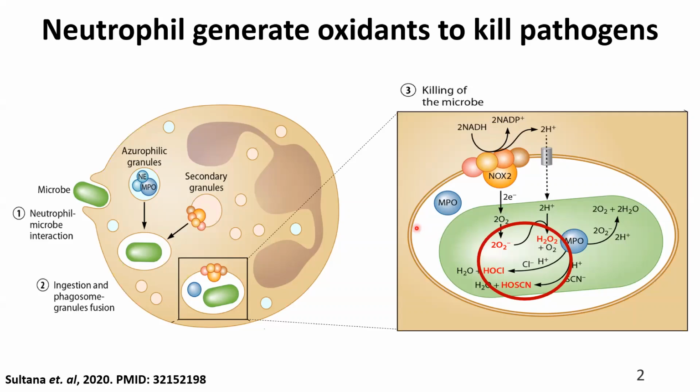Neutrophil also has myeloperoxidase, or MPO, that catalyzes the formation of reactive chlorine species. These reactive oxygen and chlorine species are highly toxic for the cell. However, the most potent and abundant one is hypochlorous acid. Just a side note, hypochlorous acid is also an active ingredient of household bleach. So in my talk from now on, I will use the word bleach instead of hypochlorous acid.